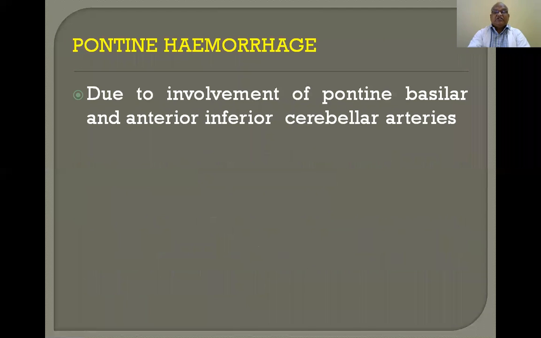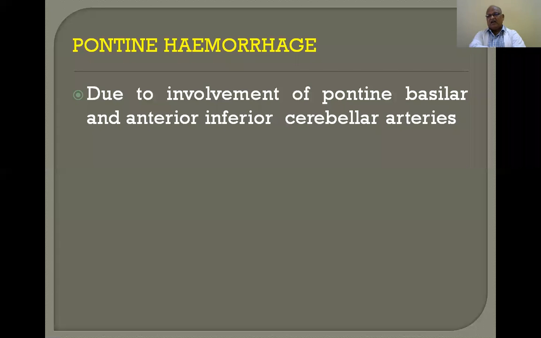Now pontine hemorrhage. Due to involvement of pontine basilar and anterior inferior cerebellar arteries, if both are involved, severe pontine hemorrhage occurs. So bilateral damage of the pons occurs. The pons controls over the medulla. So bilateral pontine hemorrhage is associated with pinpoint pupils.